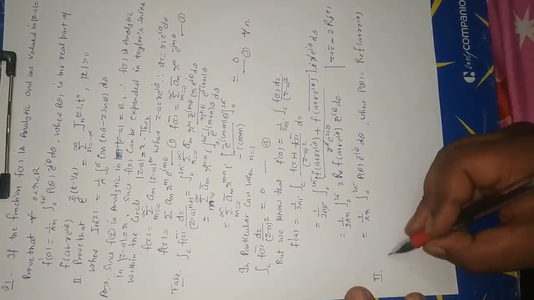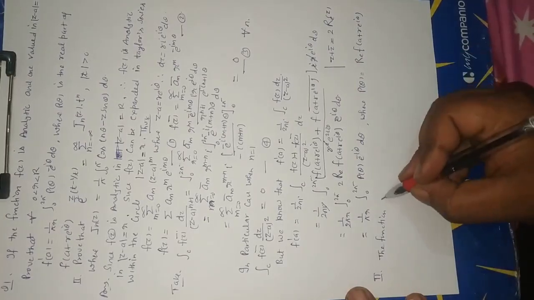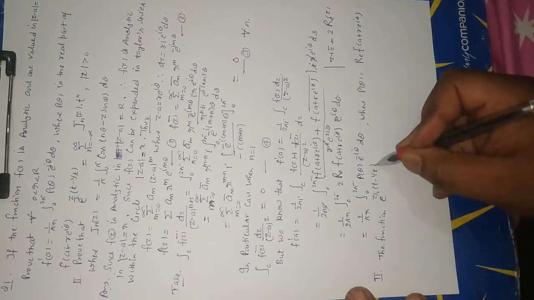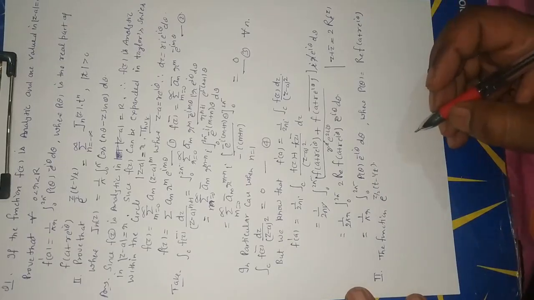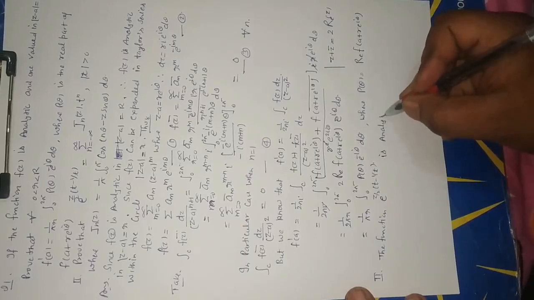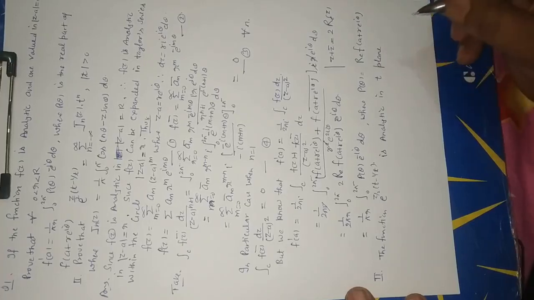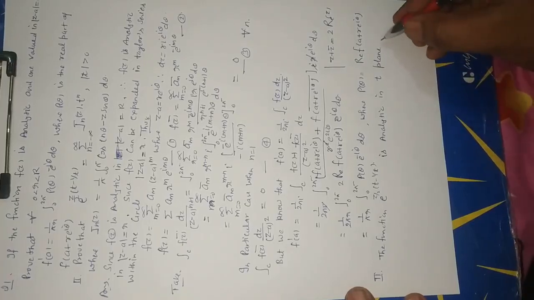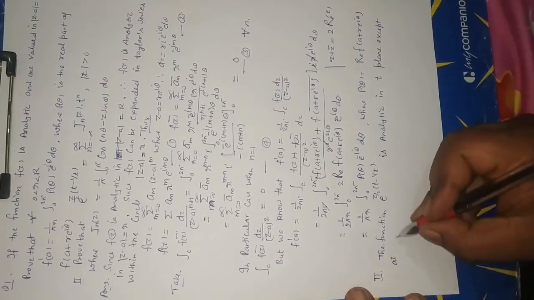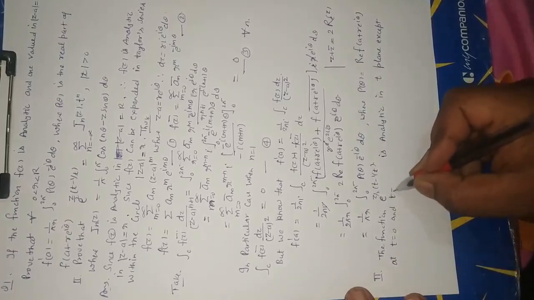The function e to the power z by 2 (t minus 1 upon t) is analytic in the t plane except at t is equal to 0 and t is equal to infinity.